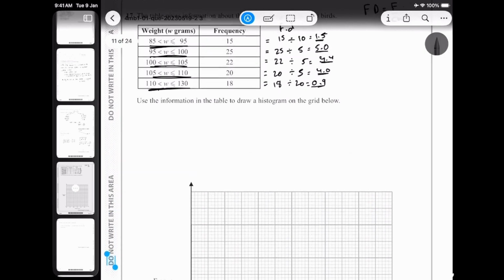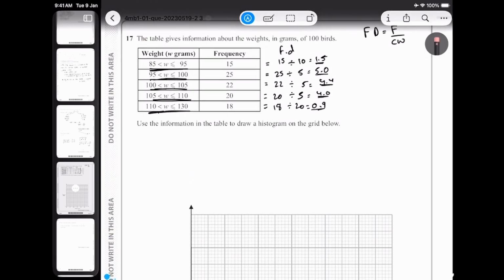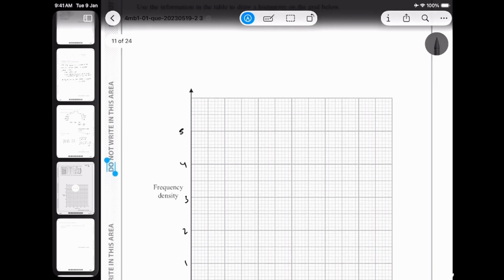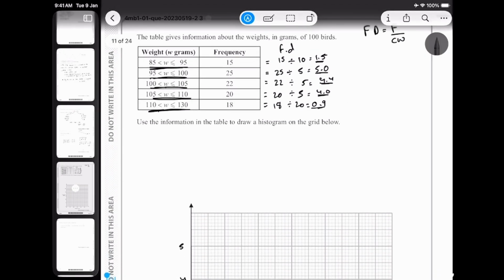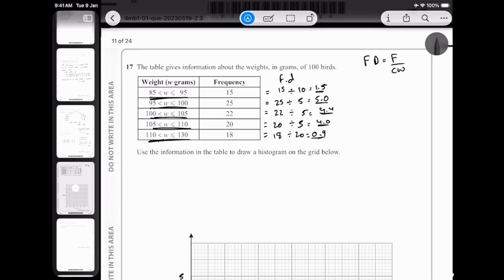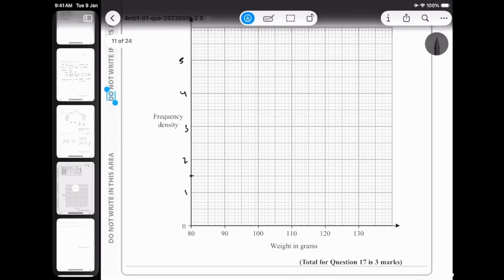Another good habit would be to analyze the data and plot the frequency density axis with a scale that is optimal. So I think 1 would be perfect: 1, 2, 3, 4 and 5, so that's 0.1, 0.2, 0.3, 0.4 and so on. That's easier because I have the space and the values, so that's pretty much my intention. So I have 1.5, approximately over here, and my range is 85 to 95. I'm not going to start from the origin, I'm going to start from 85, so from 85 to 95, approximately over here.